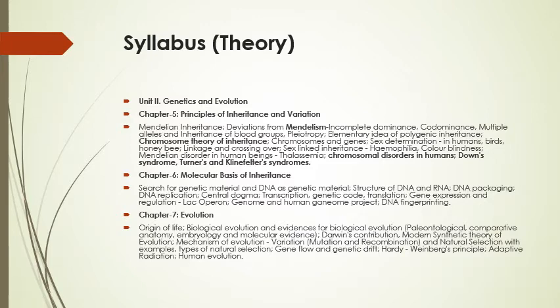And the last chapter, that is evolution, we will discuss the different theories, Darwin's theories, natural selection theories, the mechanism of evolutions, mutations, recombinations, how human evolved, that we will discuss in this chapter.